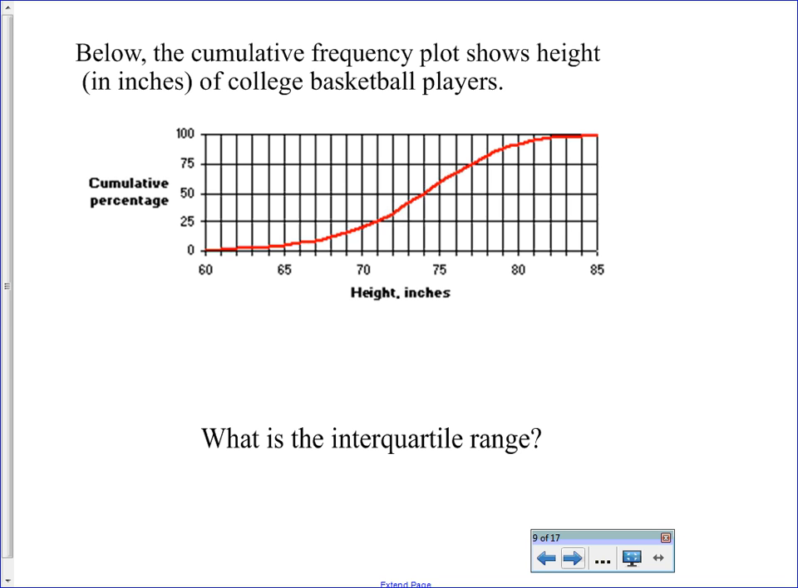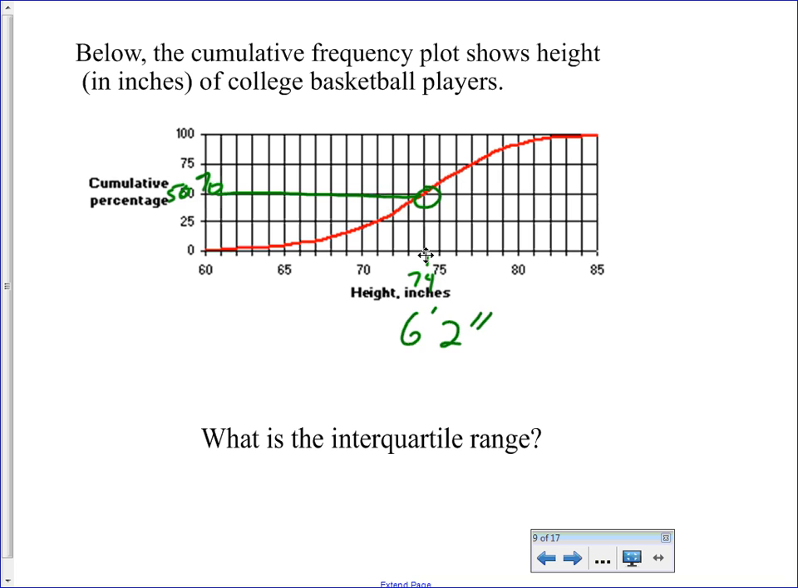So what this is saying is that, hey, right here, 74 inches is the 50th percentile. So half of all college players are taller than 74 inches, which incidentally is 6'2" for people who can't convert that. So half of all college basketball players are 6'2" or taller.